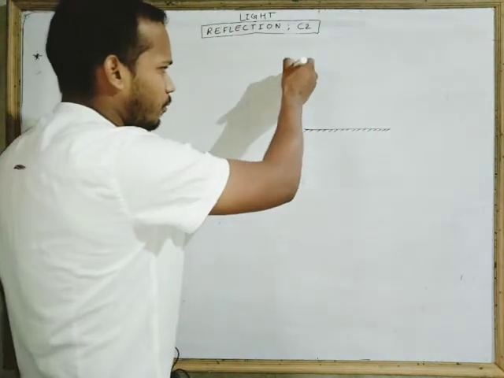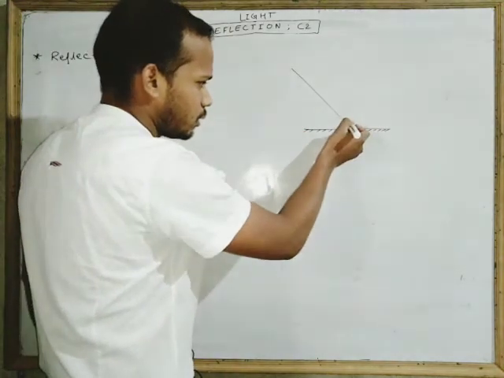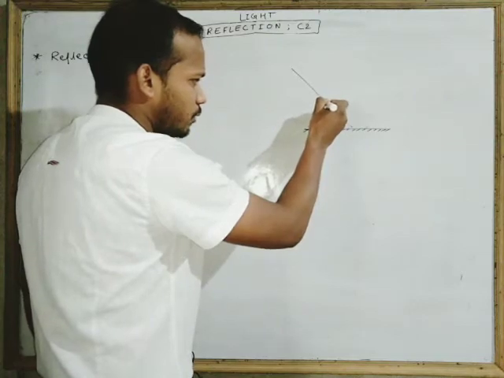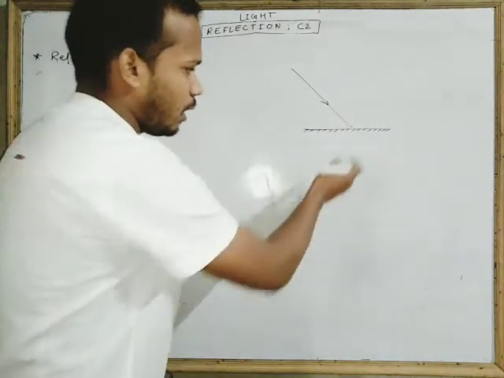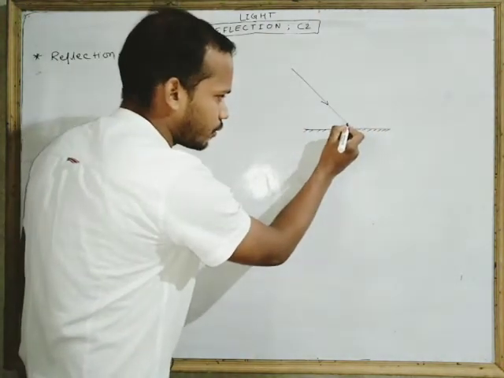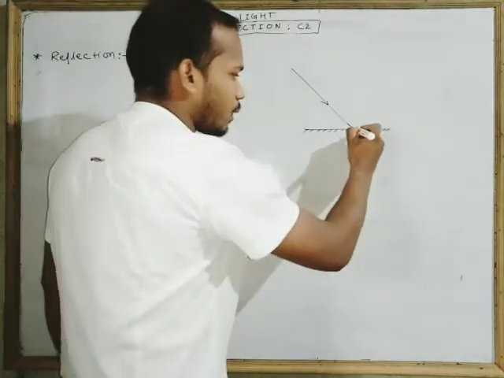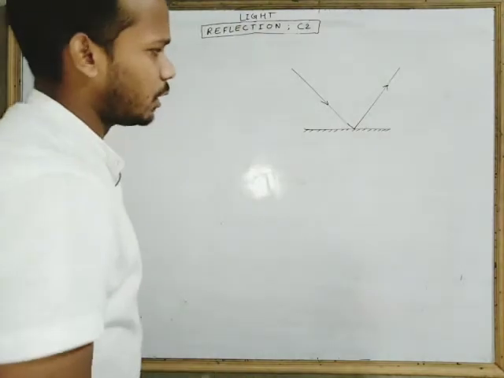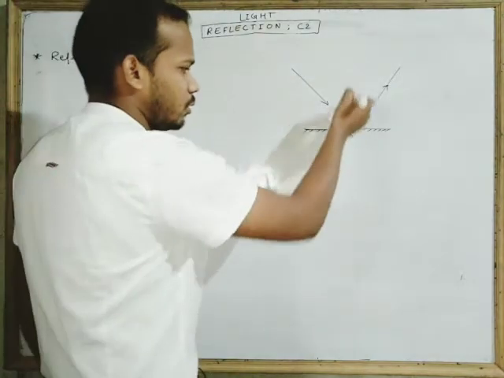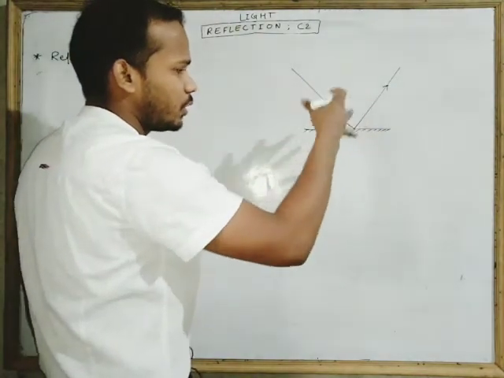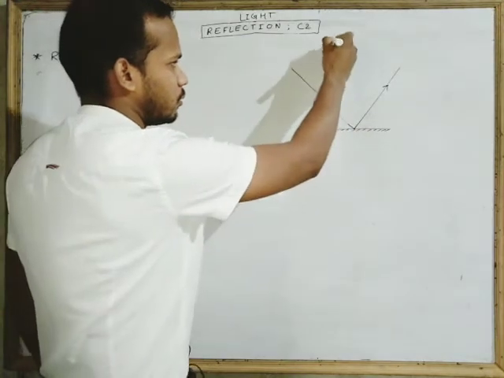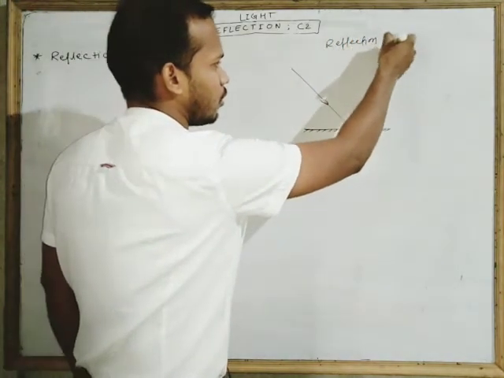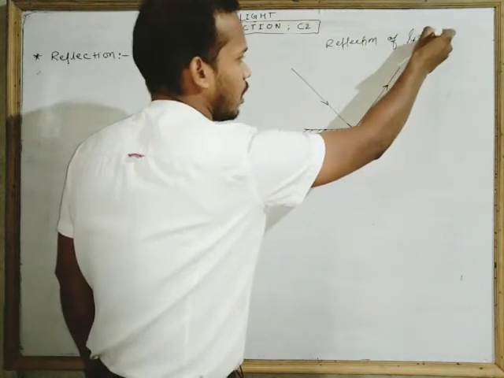So whenever light falls on it, look, this is a ray of light. In the last class we discussed it. When light falls on it, what happens? It returns back into the same medium. So this phenomenon is called reflection of light.